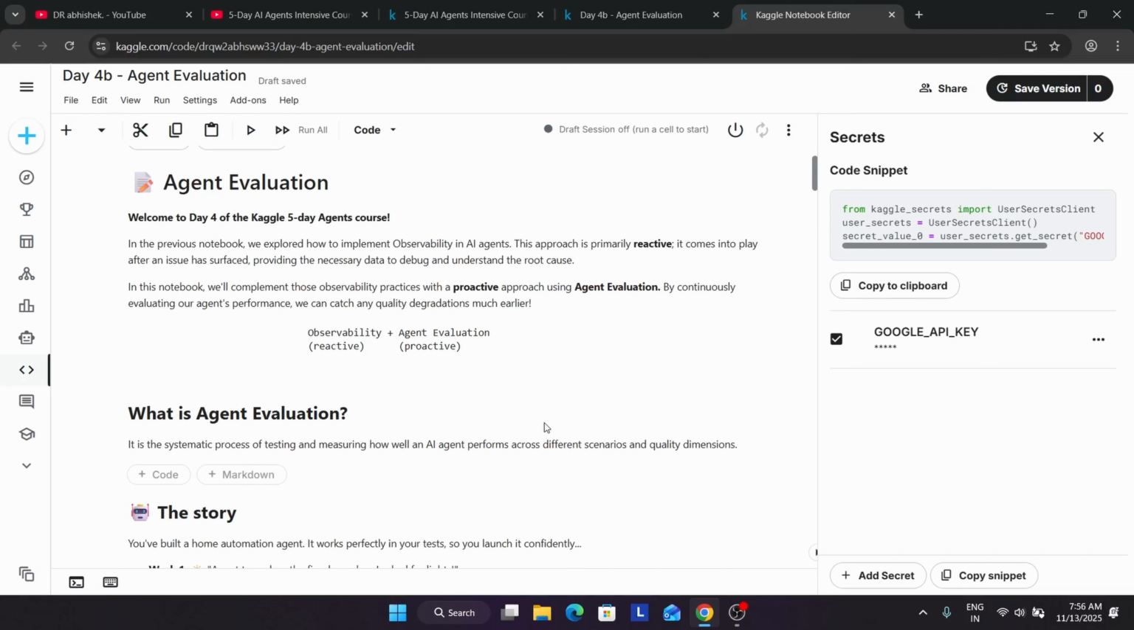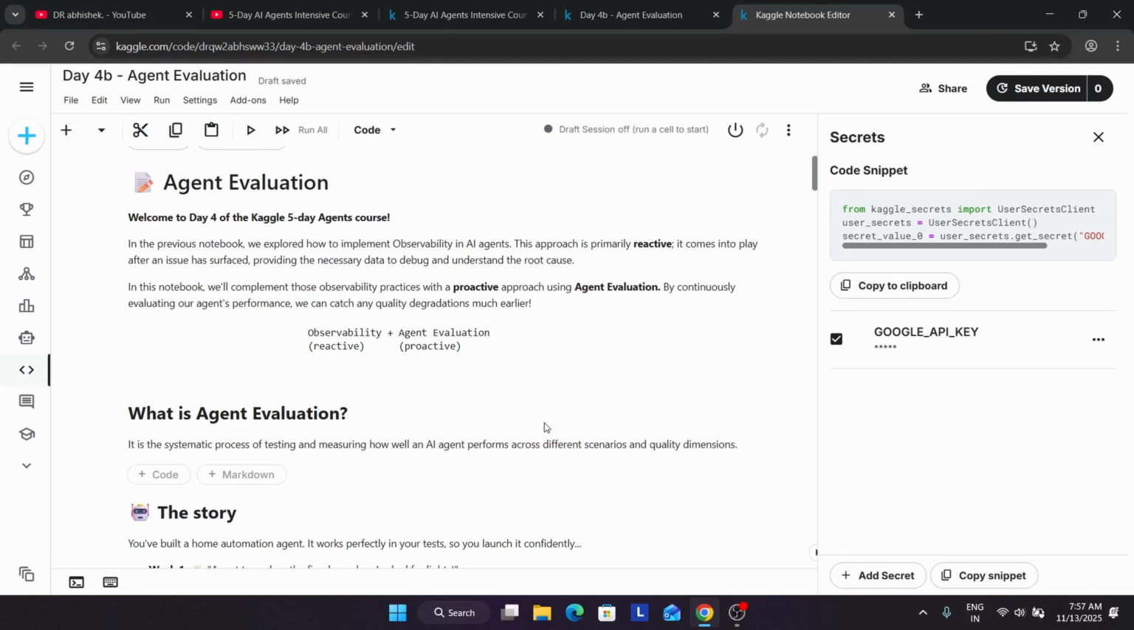In part A of Day 4, we learned how to implement observability in AI agents. That approach was primarily reactive. After an issue has surfaced, we provide the necessary data to debug it using the logs which are generated. Even with mobile phones, when you encounter issues like a software problem or your phone overheating, the company asks you to generate the logs, and they check what went wrong.